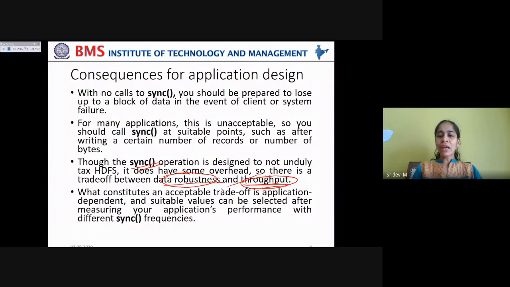What constitutes an acceptable trade-off is application dependent, and suitable values can be selected after measuring your application's performance with different sync frequencies. Just try different sync frequencies and see how they affect the throughput of your system or your data node. Based on that, you can decide how frequently to call sync in order to not compromise too much with the throughput.